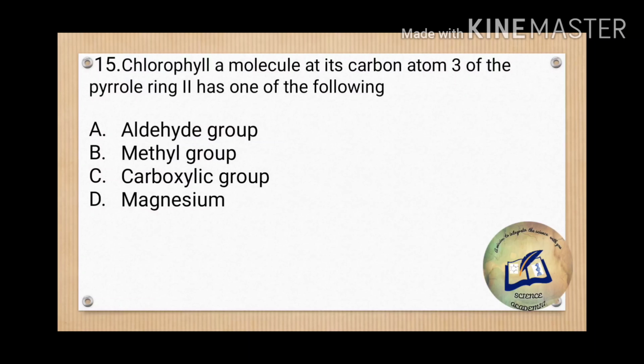This is the only basic difference between chlorophyll A and B. Chlorophyll A and B have more or less a similar structure. The only difference is here in this carbon atom 3 in pyrrole ring 2. In chlorophyll B we have the aldehyde group, and in chlorophyll A we have the methyl group. So the correct answer, chlorophyll A will have the methyl group. Okay, so the correct answer for 15 is B.